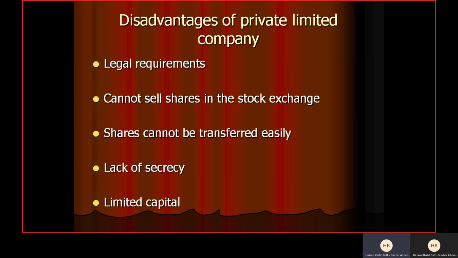Then we have limited capital. Now, in advantages we discussed that it has a large capital, but we compared it there with the sole trader and partnership. Here we are comparing, because now we are making it a disadvantage. So we'll compare the capital of private limited company with public limited company, because it has far more capital than private limited companies, because they have an unlimited number of shareholders. So you can just develop your point in that way.